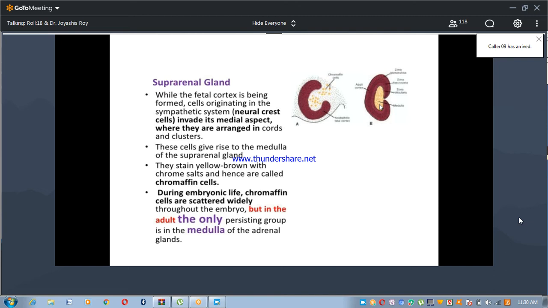This is the medulla of the suprarenal gland. They stain yellow-brown with chromium salts, and hence they are known as chromaffin cells, chrom meaning yellow. In embryonic life, chromaffin cells are scattered widely throughout the embryo, but in the adult, they only persist in the medulla of the adrenal gland. So we should keep in mind that they only persist in the medulla of the adrenal gland.